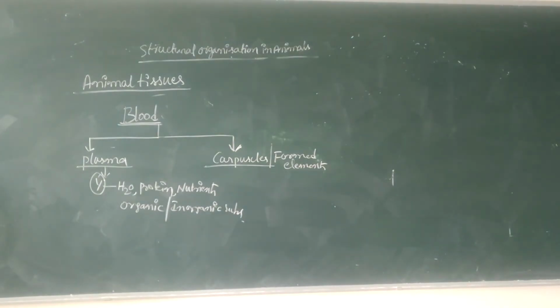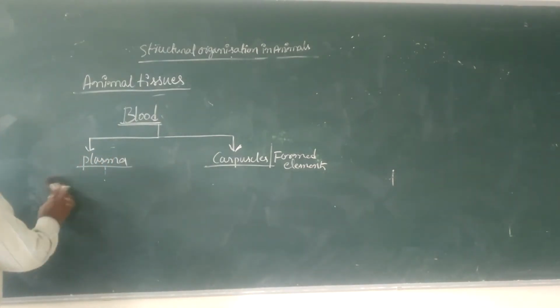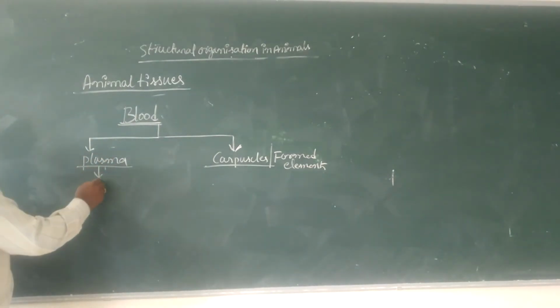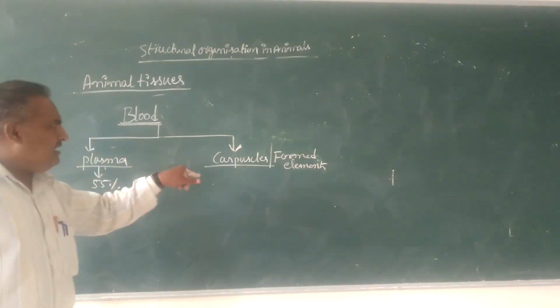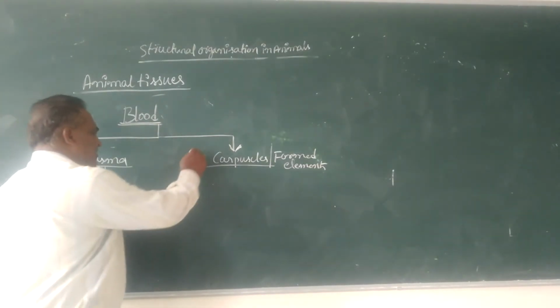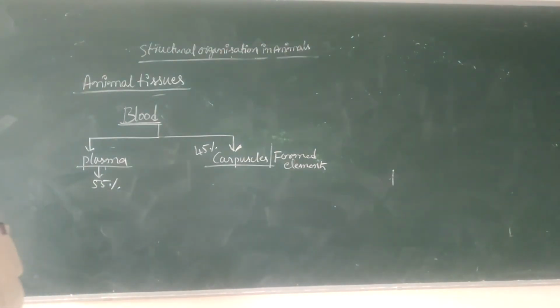In blood, plasma is about 55%, and the remaining portion of the blood, about 45%, is called corpuscles or formed elements.